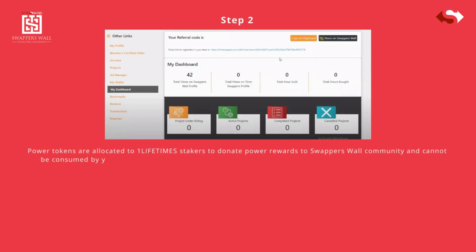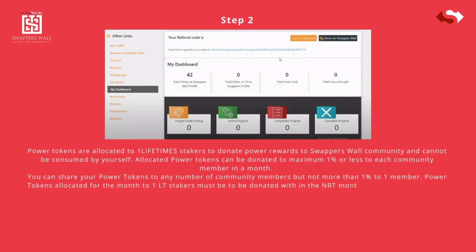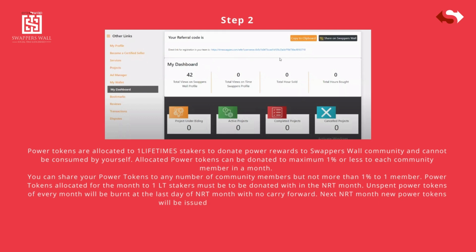Power tokens are allocated to one lifetime stakers to donate power rewards to SwappersWall community and cannot be consumed by yourself. Allocated power tokens can be donated to maximum 1% or less to each community member in a month. You can share your power tokens to any number of community members but not more than 1% to one member. Power tokens allocated for the month to one LT stakers must be donated within the NRT month. Unspent power tokens of every month will be burnt at the last day of NRT month with no carry forward. Next NRT month new power tokens will be issued to one LT stakers of the month.